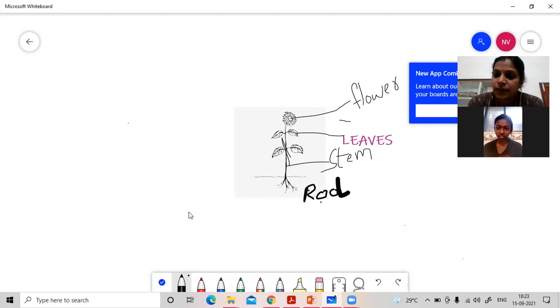Have you heard the term reproduction? No. Reproduction means producing young ones. So these flowers help in reproduction. These flowers will attract the insects. After some days, the flower will change into a fruit. Understood? Yes.